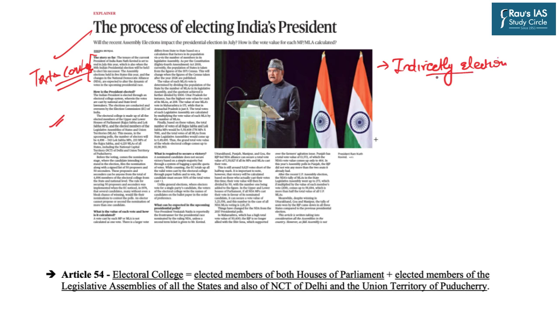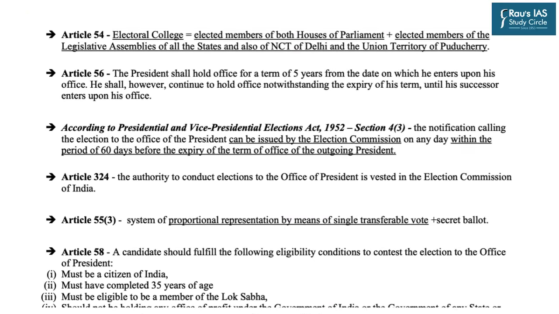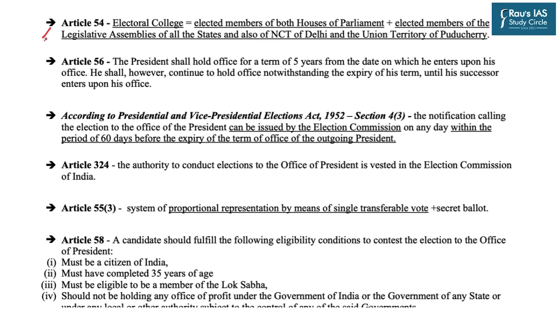Indirect election means that it is not the normal citizens of India who vote. You and I do not participate in the presidential election directly. However, the people whom we have already elected in our states or at the central level, they in turn elect the president. So that is why it is an indirect election. The president is elected by the people who are elected by us. So that is why Article 54 of the Indian Constitution says that an electoral college is to be constituted to elect the president.